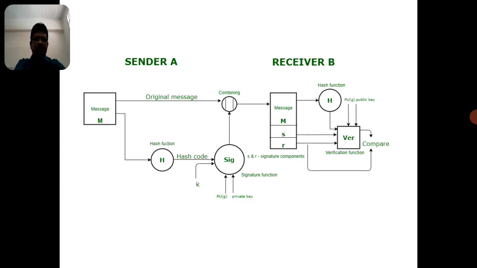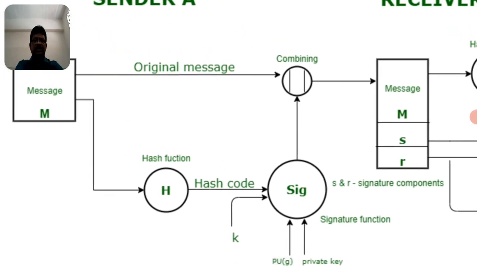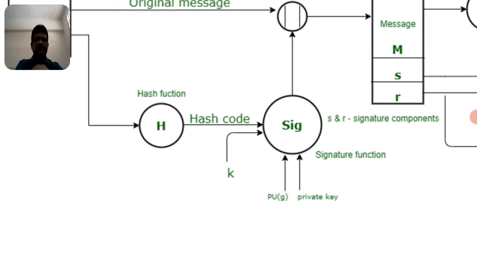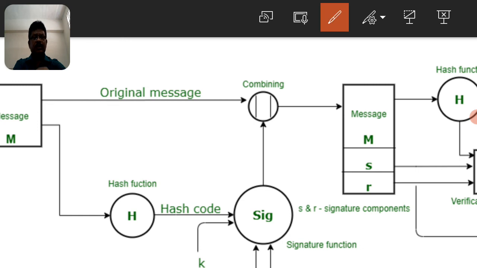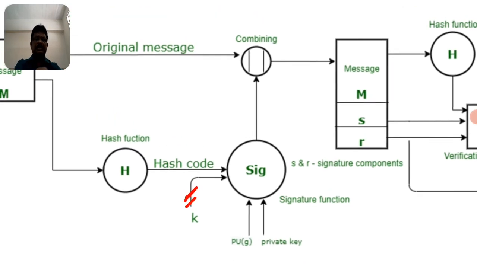Now you can observe how the signature can be verified. This is a very important concept, because for the implementation of this digital signature standard algorithm, we have to take the hash function here, and the signature function takes the K. So already in the DSS approach we can observe three points. One is a hash function, and a random number generator, that is the K. The K is the random number which is selected by the user X.